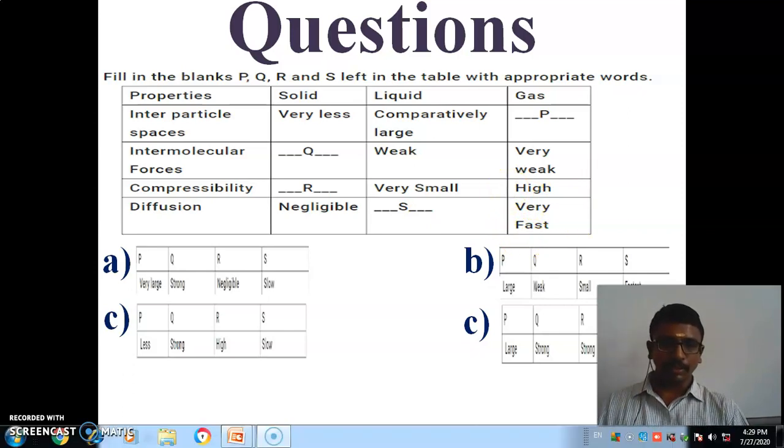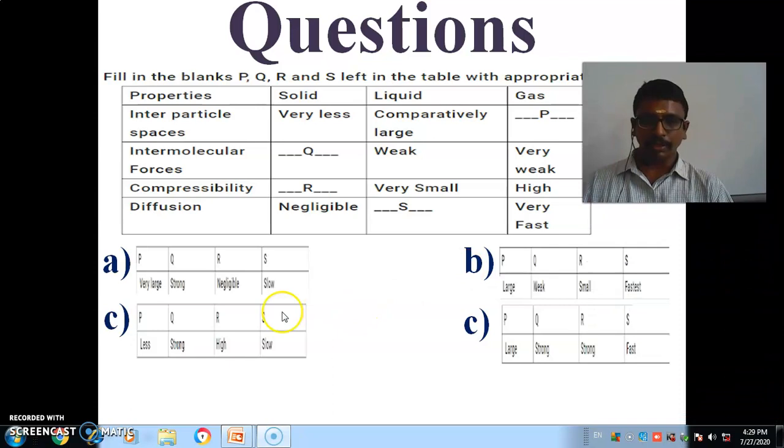So which option will be correct, children? For interparticle space, gases have very large. So first you have to cross check P. Very large, large, large, less. First you have to neglect the least option, so C will not come.